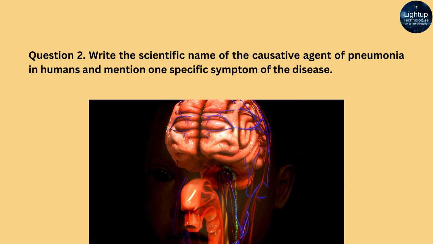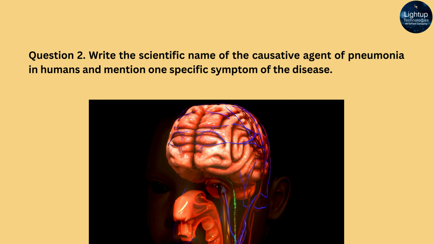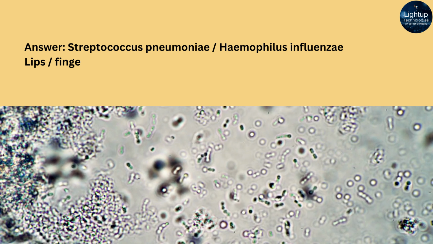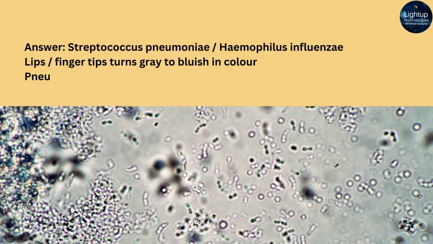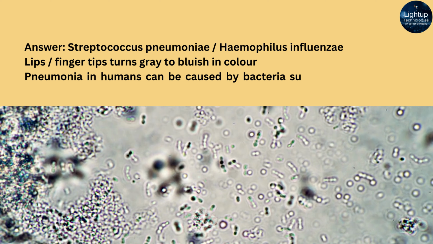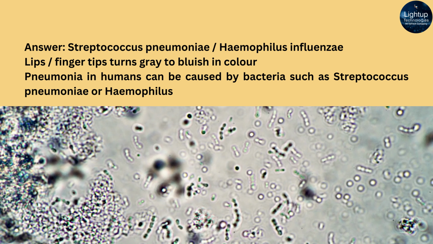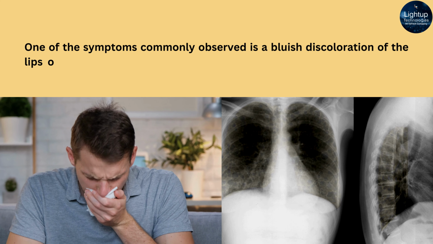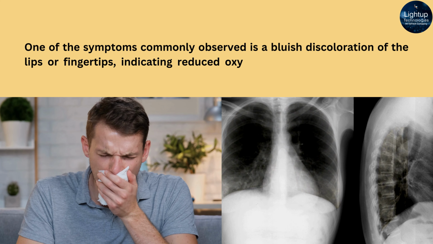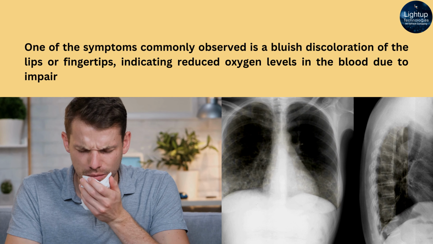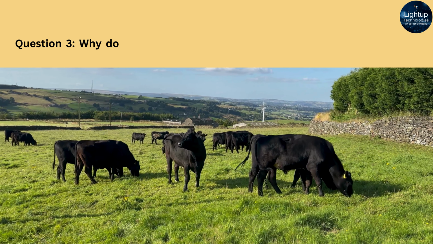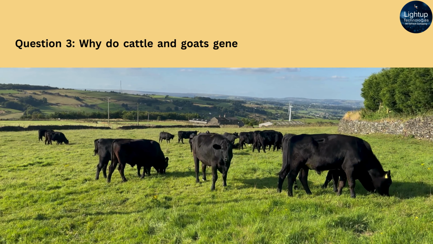Question 2. Write the scientific name of the causative agent of pneumonia in humans and mention one specific symptom of the disease. Answer: Streptococcus pneumoniae, Haemophilus influenzae. Lips, fingertips turn gray to bluish in color. Pneumonia in humans can be caused by bacteria such as Streptococcus pneumoniae or Haemophilus influenzae. One of the symptoms commonly observed is a bluish discoloration of the lips or fingertips, indicating reduced oxygen levels in the blood due to impaired lung function.